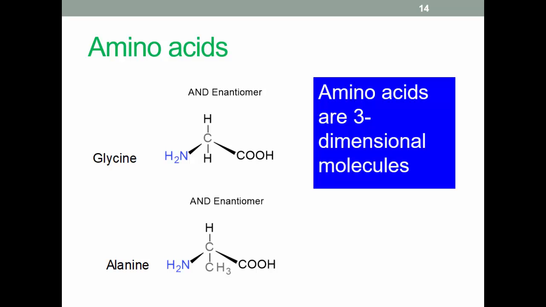Amino acids, as we've said, have 4 groups arranged tetrahedrally around the central alpha carbon, which is that one. So that's a 109 degrees 28 minutes bond angle. However, the individual bond angles will be influenced by the nature of the individual groups, especially the R groups. So in glycine here, the R group is another hydrogen. That's the simplest amino acid. Whereas in alanine, the R group is a methyl, a CH3 group. That's the next simplest amino acid, if you will.